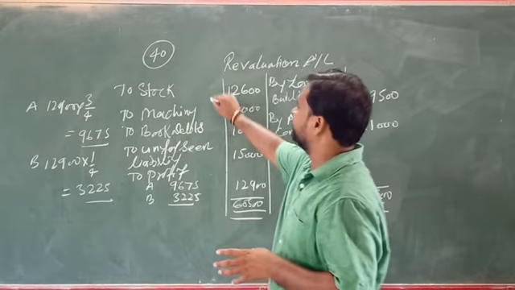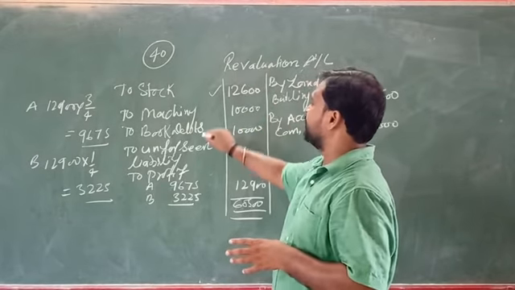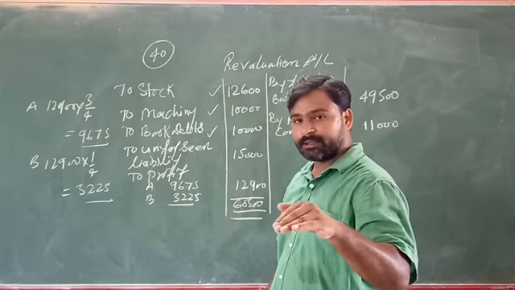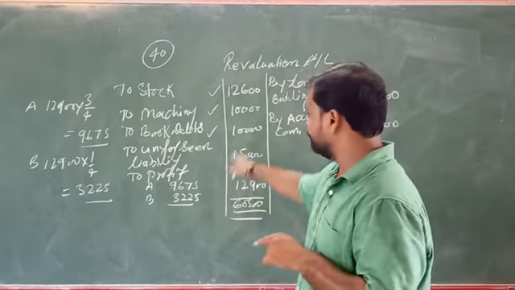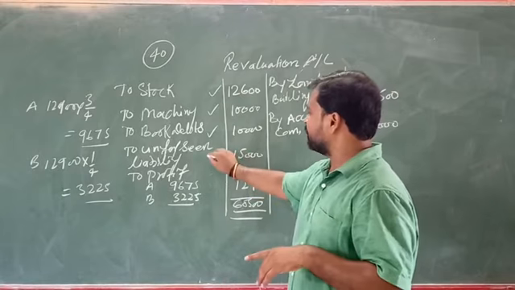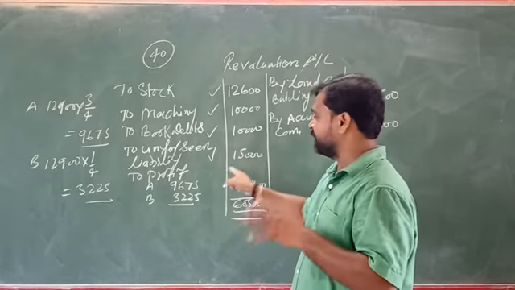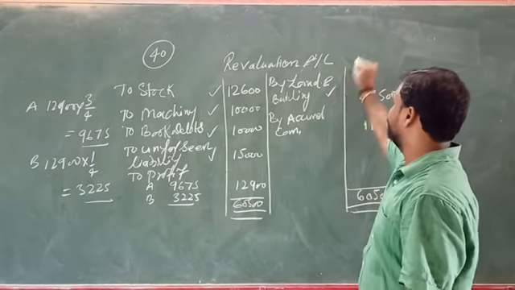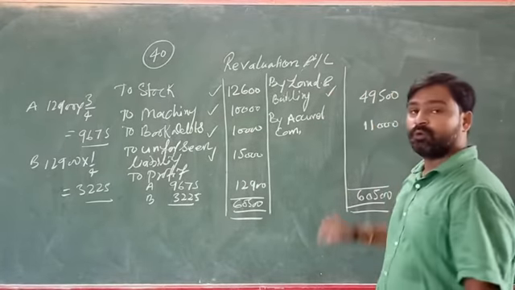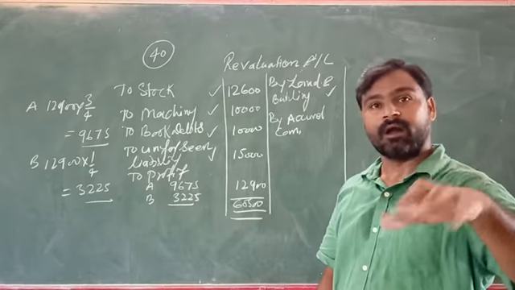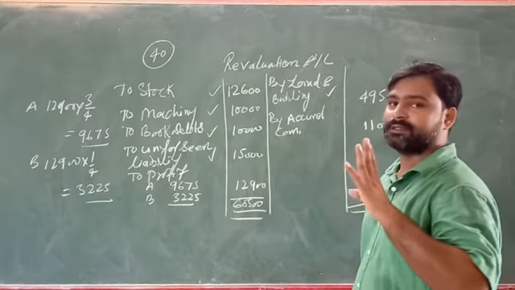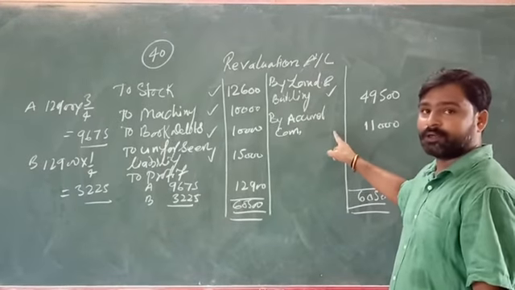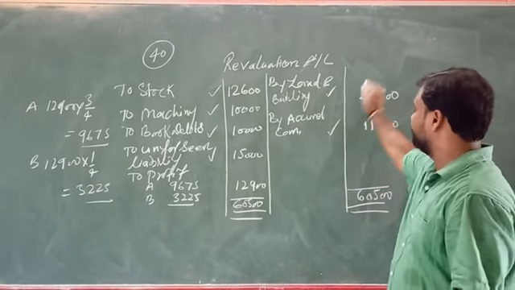When the stock had decreased, we wrote it on the debit side. Machinery decreased, we wrote it on the debit side. Book debts, reduce the debtors, provision, they are written on the debit side. There was an unforeseen liability of 15,000, we have written on the debit side. Land and building has increased by 15%, we write it on the credit side. Only that value which has been increased or decreased, we will write in the revaluation, not the whole value. And there are unrecorded assets of 11,000, we have recorded it on the credit side.